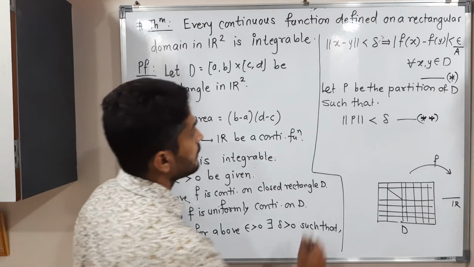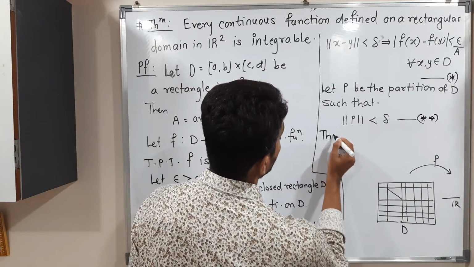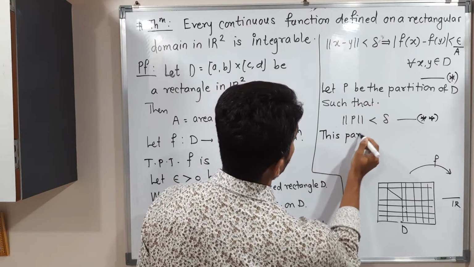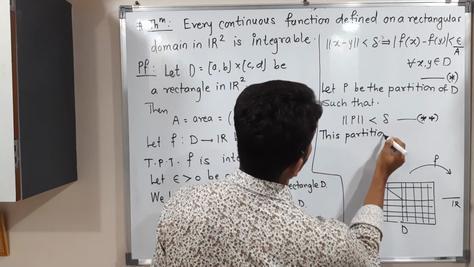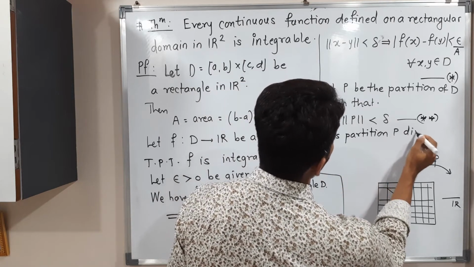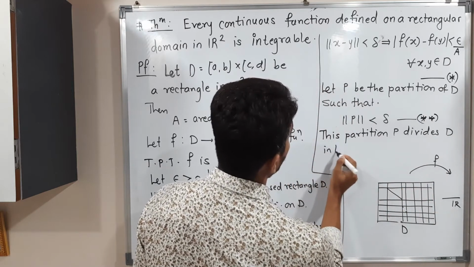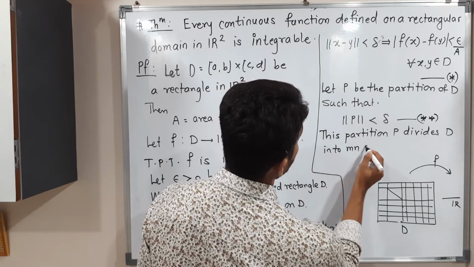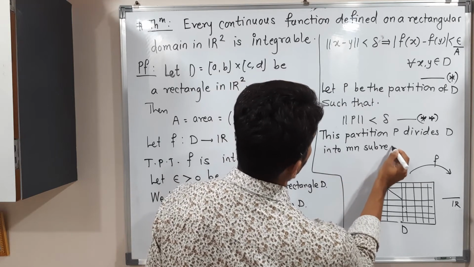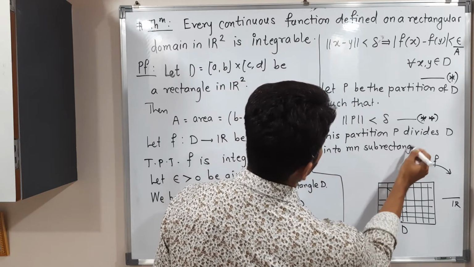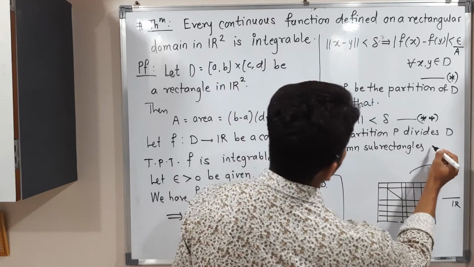This partition P divides D into m into n subrectangles, as you can see here in the diagram.